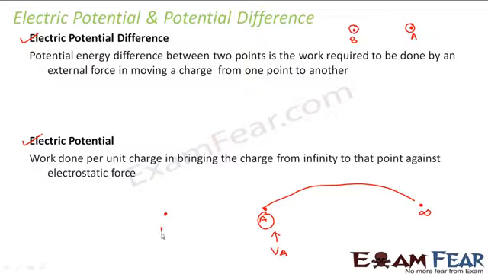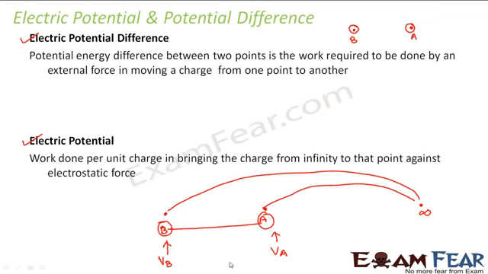Similarly, what would be the potential at this point B? It would be the work done in bringing this particle from infinity to point B. Now what would be the potential difference? The potential difference between A and B will be nothing but the difference of VA and VB. So the difference in potentials, that is the work done in taking the object from point A to point B, becomes the potential difference.